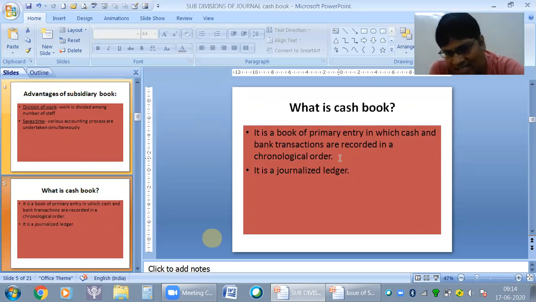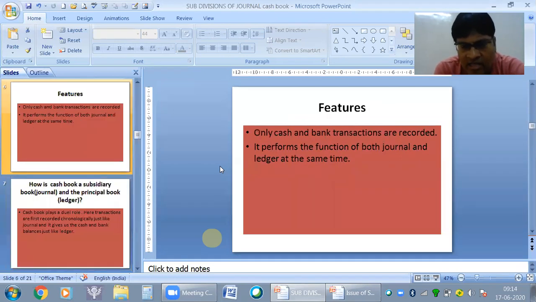Though it looks like cash account, over here directly the transactions will be recorded. It is a journalized ledger because it looks like ledger, but it is a journal. So its features are what? Only cash and bank transactions are recorded. No credit transactions will be recorded. Remember it. No credit transactions.